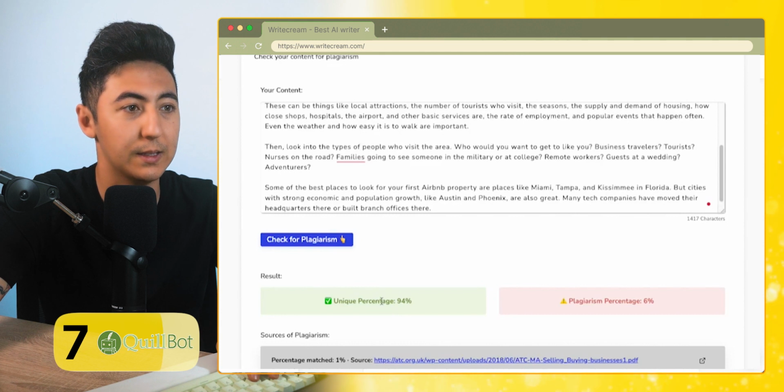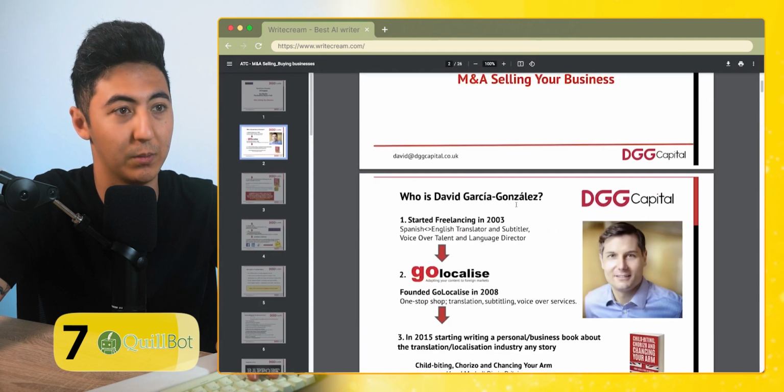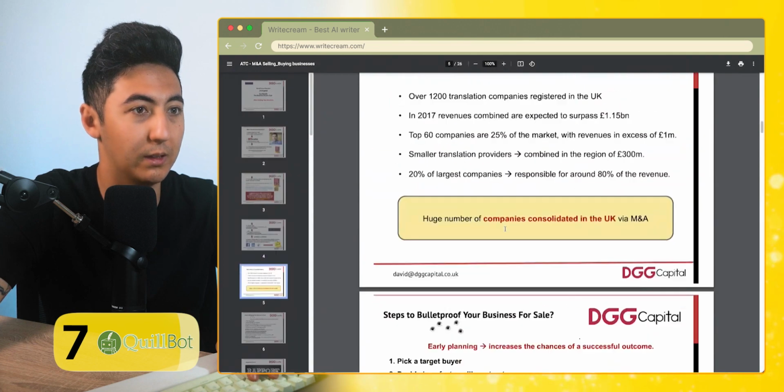As you can see, it says it's 94% unique and 6% plagiarized. It's saying that there are maybe some references to this blog article here, and it looks like this is just a PDF. If I click on this to see what it is, it's probably going to be something very unrelated to whatever I'm talking about. I'm not too worried that this is plagiarized content. And just like that, you can now use content without worrying about infringing on copyright or plagiarism issues.